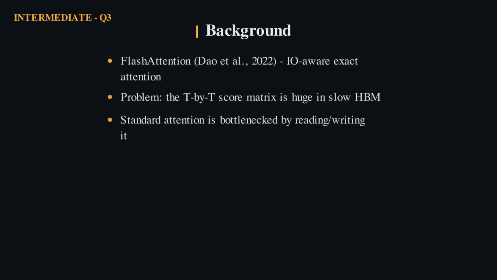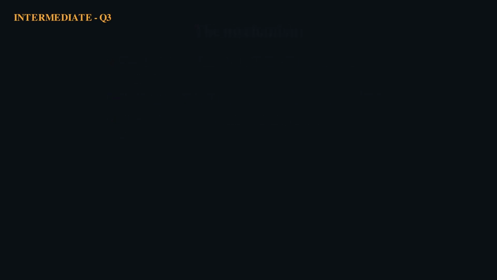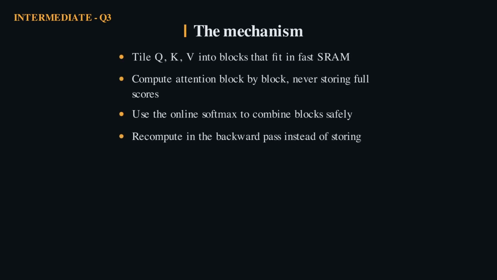The insight: a naive kernel writes the full sequence-by-sequence score matrix to slow memory and reads it back. That memory traffic, not the math, is the bottleneck. It tiles the computation into blocks small enough for SRAM and uses an online softmax that updates a running max and sum as it streams blocks. The full score matrix is never materialized in HBM.